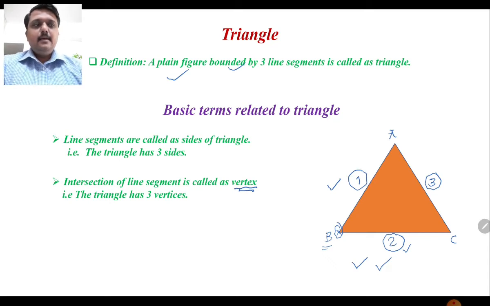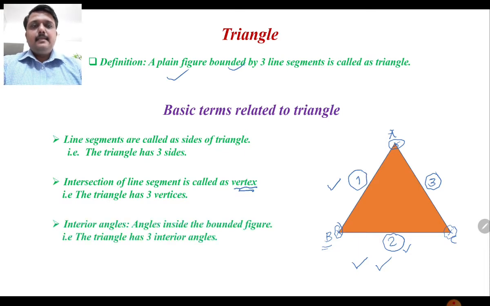Likewise, how many vertices are there for this triangle? The three line segments intersect at three points. Point A is the intersection of line segments AB and AC. Point C is the intersection of line segments BC and AC. So these three points, A, B, and C, are called the vertices of the triangle. The triangle has three vertices. That is a very important term.